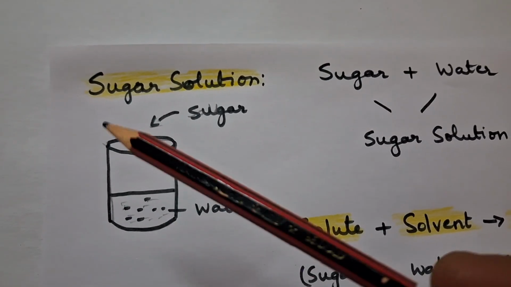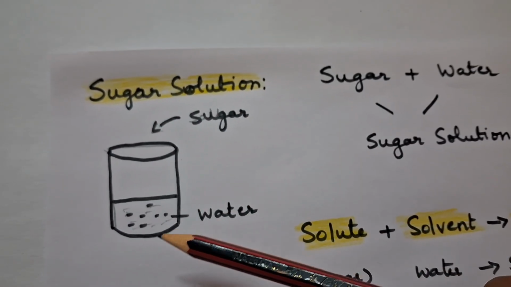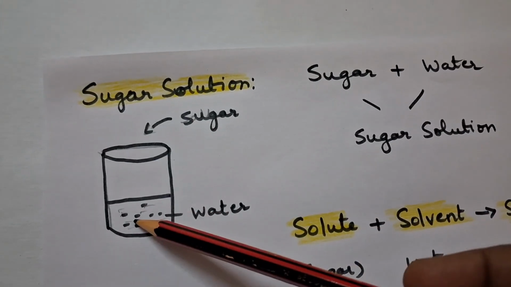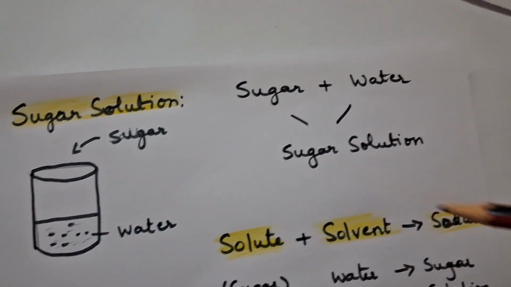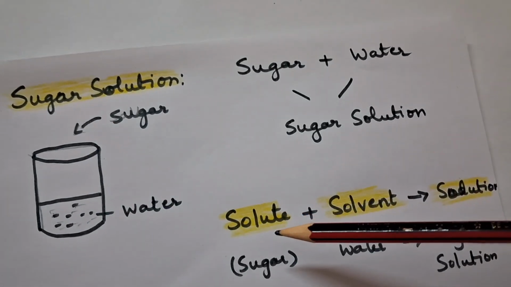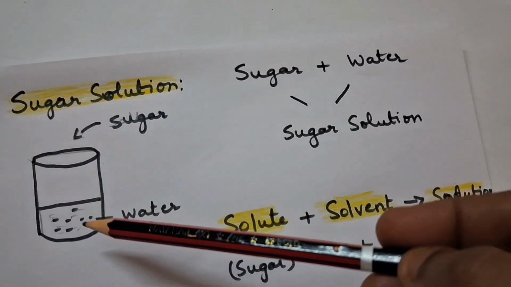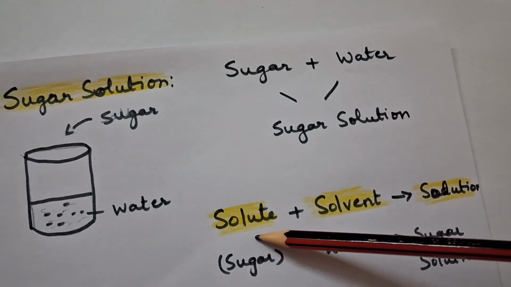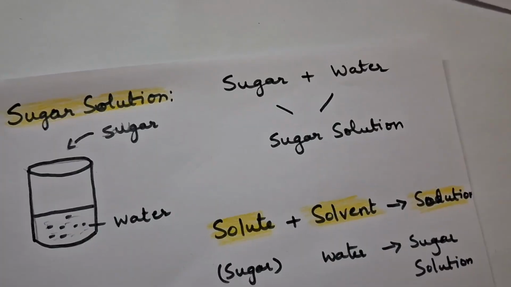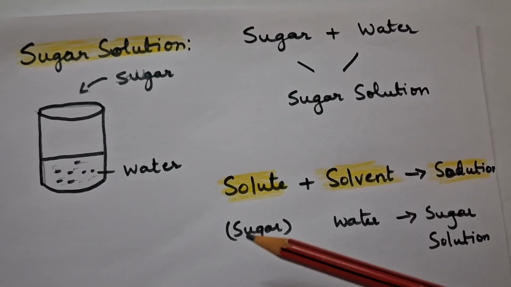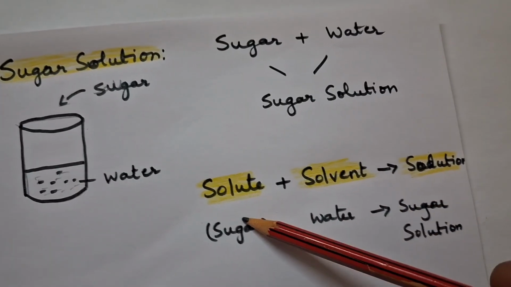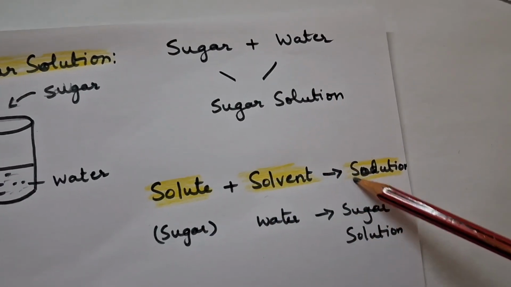Let's see what a sugar solution is. You take a little bit of water and add sugar to it, and when you stir it, it becomes a sugar solution. The sugar you added is called the solute, and water is the solvent here. The solute and solvent combine to form a solution. So sugar plus water gives you a sugar solution, that is, solute plus solvent gives you a solution.